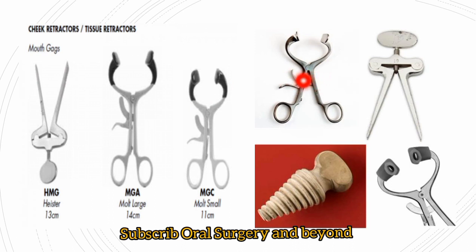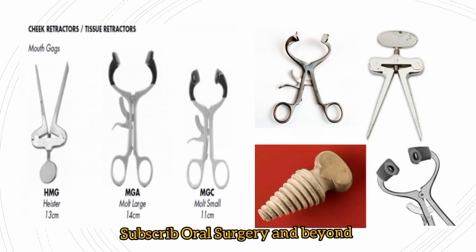Here a Molt's large jaw stretcher is shown. This is also one of the useful devices to relieve trismus. This is a wooden screw, as I showed in my previous slides.